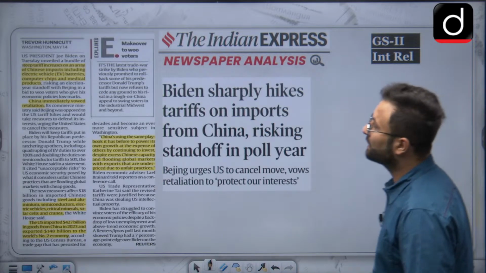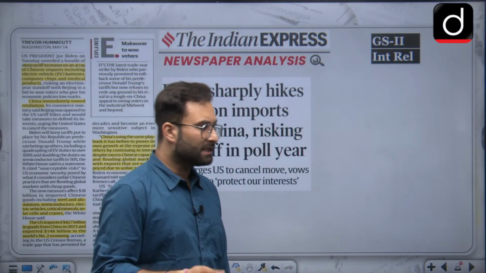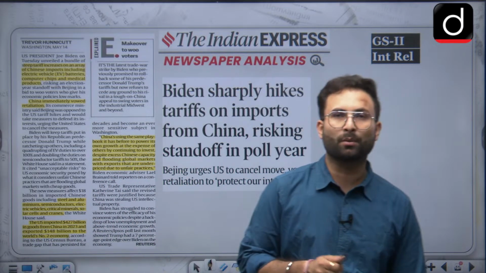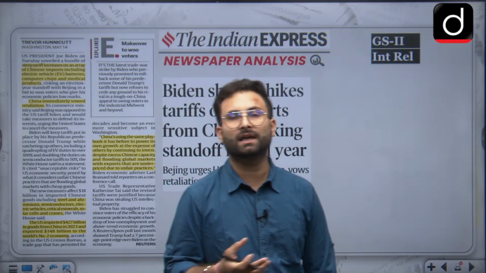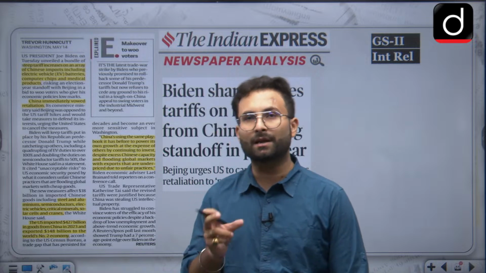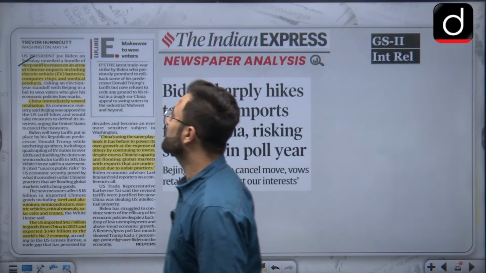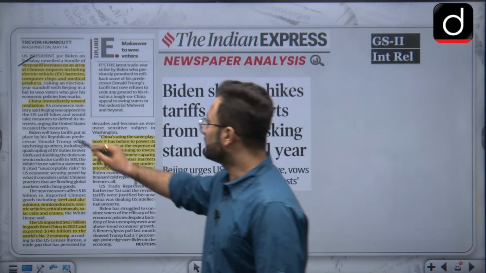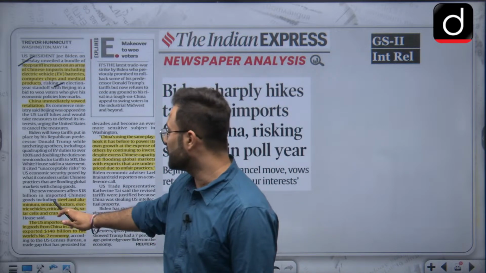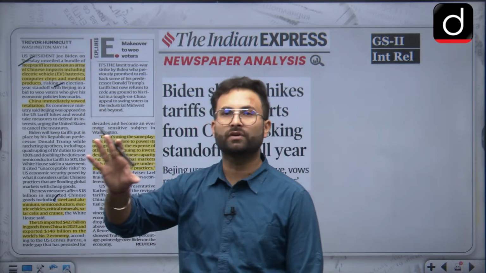Now moving further, the next article is related to the sanctions which have been imposed by the USA on China. Recently, there was a visit of US diplomats in China, and they raised concerns about China's export policy, but again they did not give much thought to it. So the Biden administration has gone for sanctions on various things, like a steep tariff increase on an array of Chinese imports including electric vehicles, batteries, computer chips and medical products. Other than that, there are certain other items like steel, aluminium, semiconductors, critical minerals, solar cells, cranes, etc. So these are the items on which sanctions have been put.